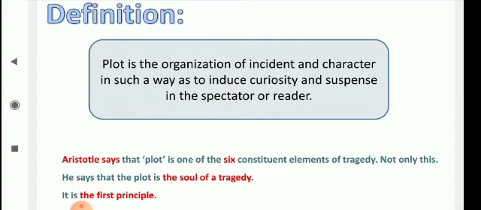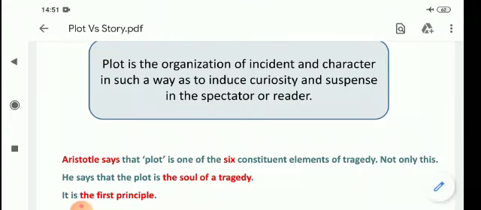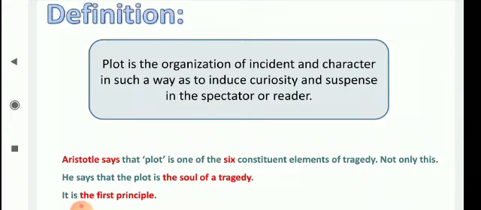Aristotle says that the plot is the soul of a tragedy. It is the first principle. Not only this, Aristotle goes to the extent of saying that there can be a tragedy without a character, but there cannot be a tragedy without a plot. This shows the importance or significance of a plot.